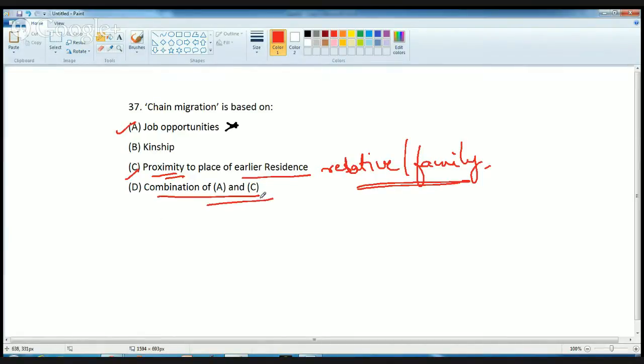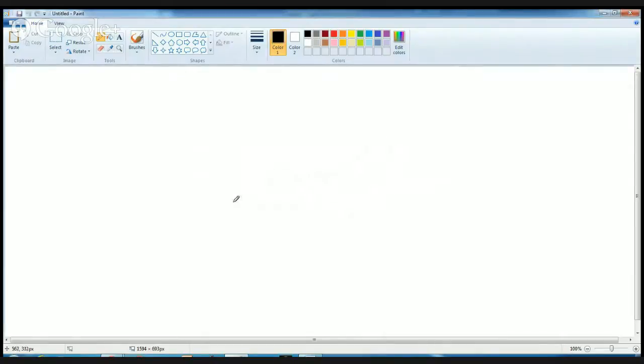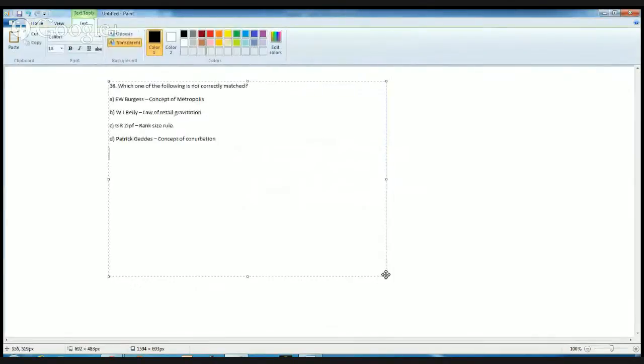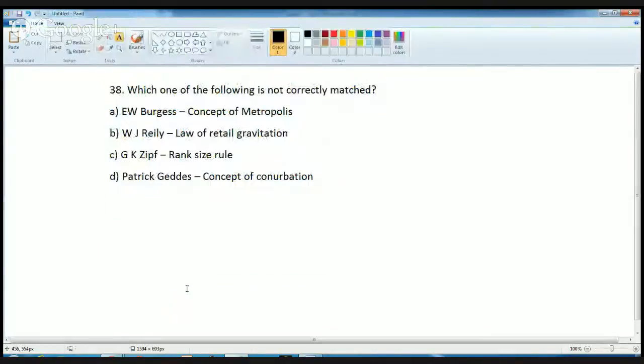So the combination of A and C is the best reason for chain migration. Chain migration is very common mainly in foreign countries when people move. So it's due to either you get a certain good job or you have a set of relatives existing there.